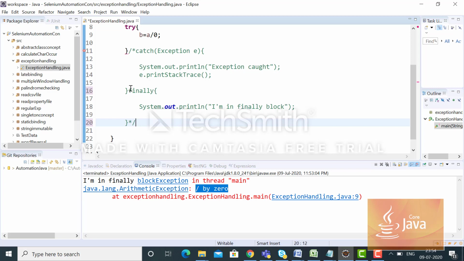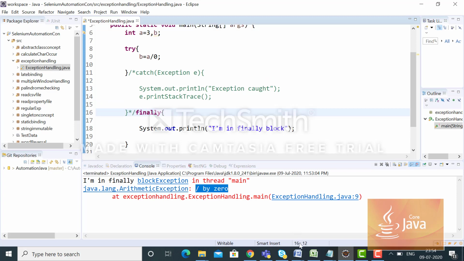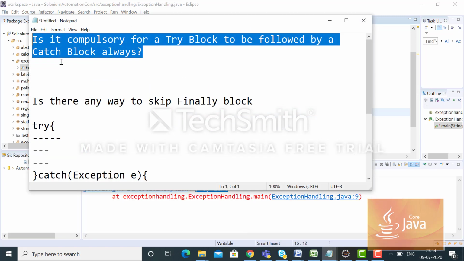But if we comment the catch block, then there is no compilation error. So if we use try, then always that should be followed by finally, but without catch it is very much possible. Now we will move to the second statement.